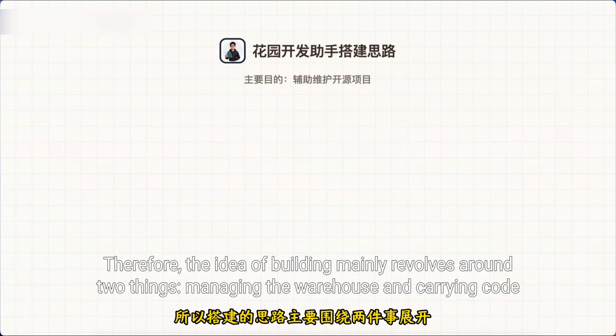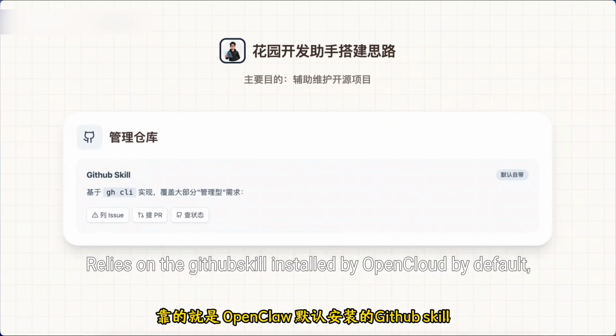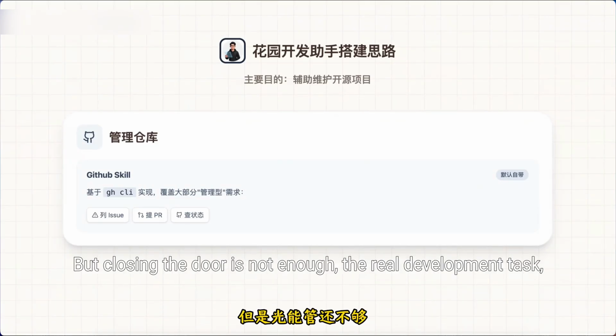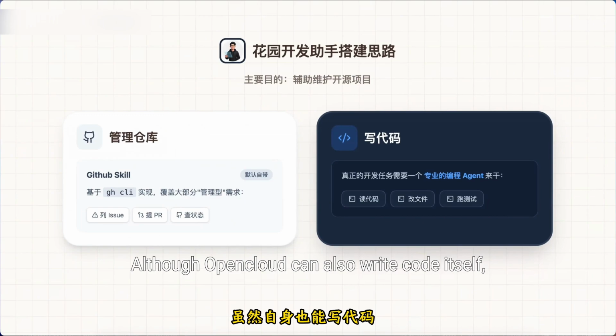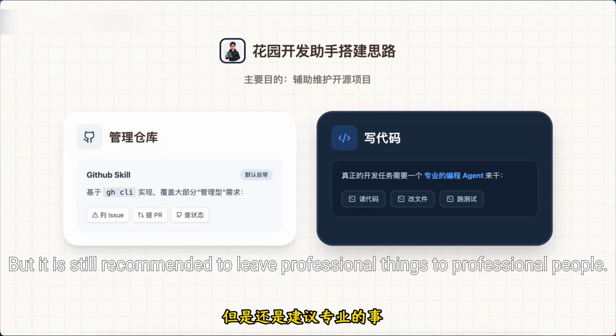The main purpose of my development assistant is to help me maintain open source projects. Therefore, the idea of building mainly revolves around two things: managing the repository and writing code. Managing the repository relies on the GitHub skill installed by OpenClaw by default. But that is not enough for real development tasks, such as code modification, which requires a professional programming agent. Although OpenClaw can also write code itself, it is still recommended to leave professional things to professional tools.